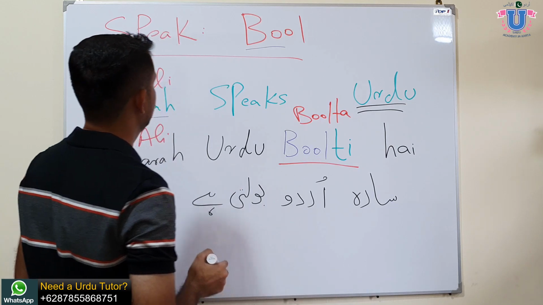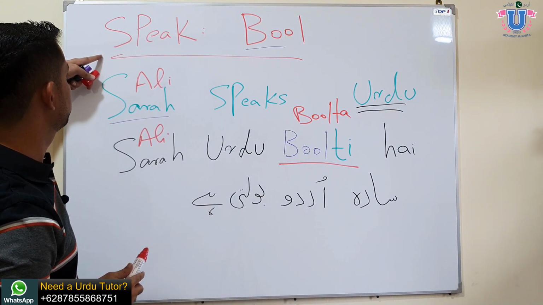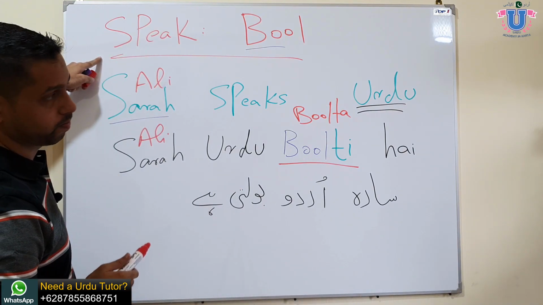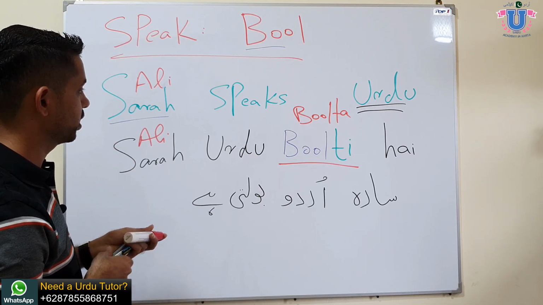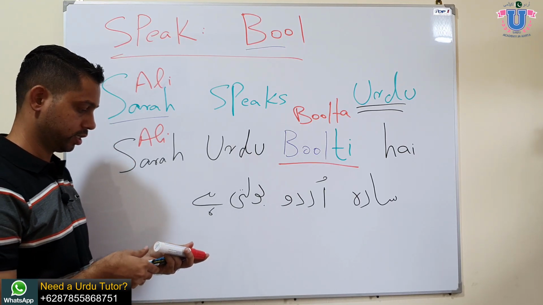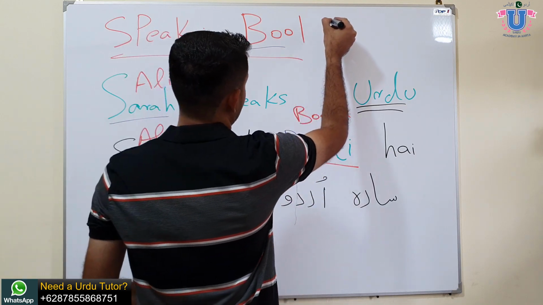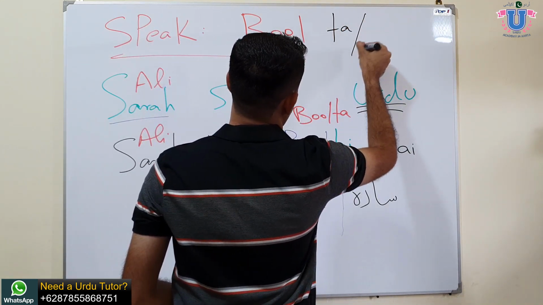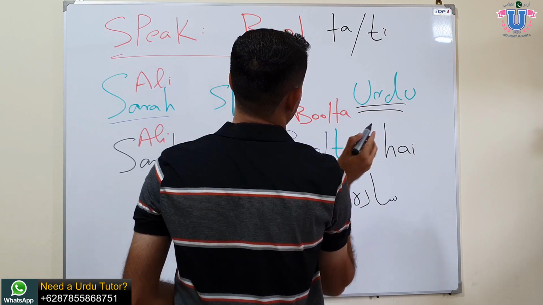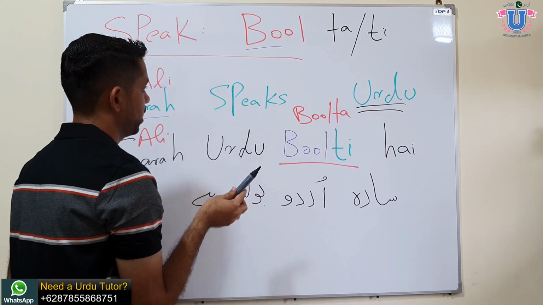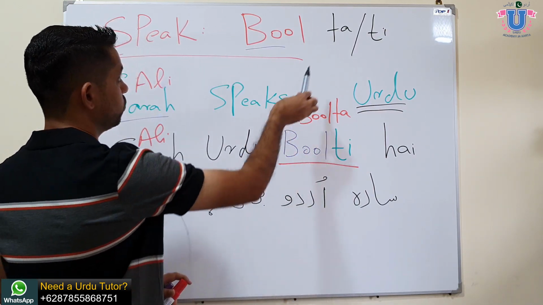You understand now? Speak is the basic verb. It's called the root of the verb. In present tense, when you're talking about simple things, like I live here, I do this, you add ta or ti to the root of the verb. Ta or ti depends on the gender. If you are a boy or you're talking about a boy, you will use ta.